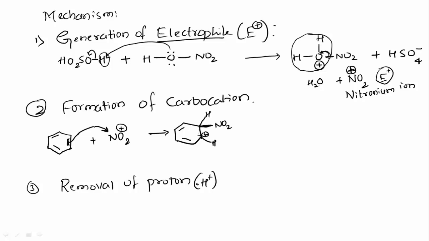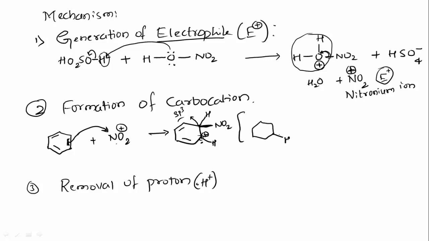So now when pi electrons are gained by NO2, this carbon will get positive charge, which is said to be carbocation. And this carbon is sp3 hybridized, because it has formed 4 bonds now. But it has lack of electrons, and thus this carbon is a carbocation now. And this can take place at any position in the benzene, and it is resonance stabilized. That means we can write the structure like this also.